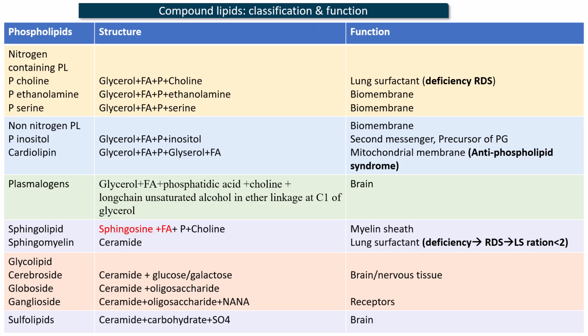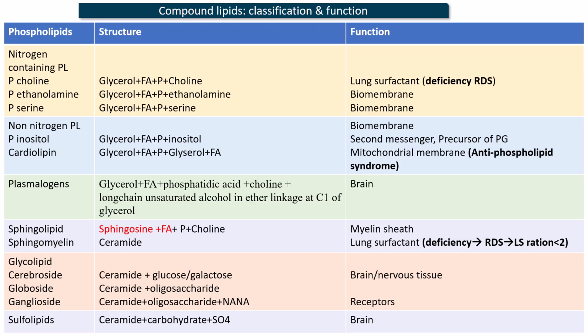Next is sphingomyelin, which is a sphingophospholipid. Now, instead of glycerol, sphingosine is the alcohol that is present here. This sphingosine is attached to fatty acids, phosphatidic acid, and choline. The combination of sphingosine and fatty acid is known as ceramide. So, sphingomyelin contributes to formation of the myelin sheath, and sphingomyelin is also a component of lung surfactant. Now, this lung surfactant is made up of lecithin, that is phosphatidylcholine, sphingomyelin, and surfactant proteins A, B, C.